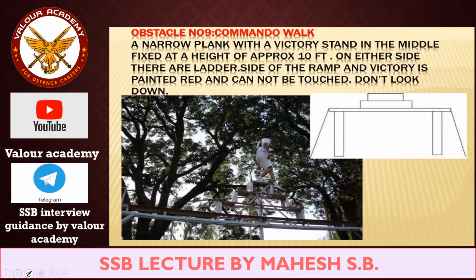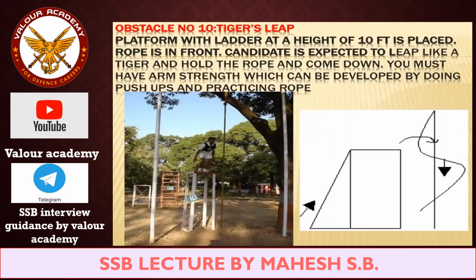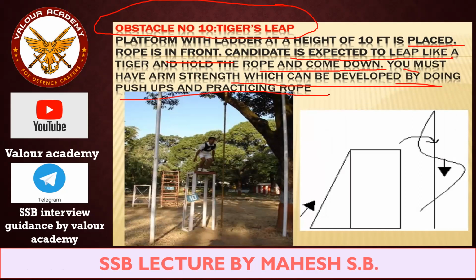And obstacle number 10 is tiger leap. This is my personal favorite. A platform with a ladder at a height of 10 feet is placed. A rope is in front. The candidate is expected to leap like a tiger, hold the rope and come down. You must have arm strength, which can be developed by doing push-ups and practicing with a rope.